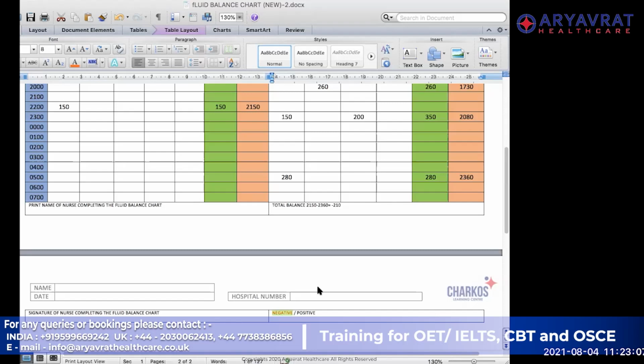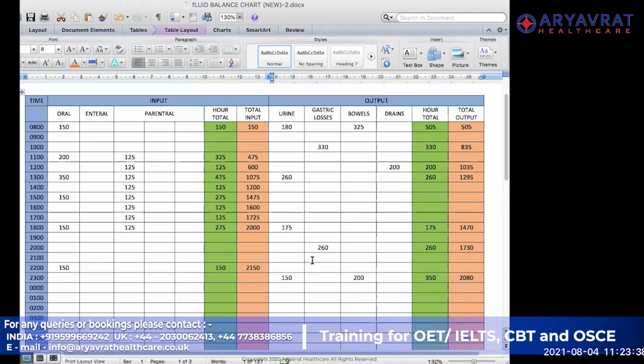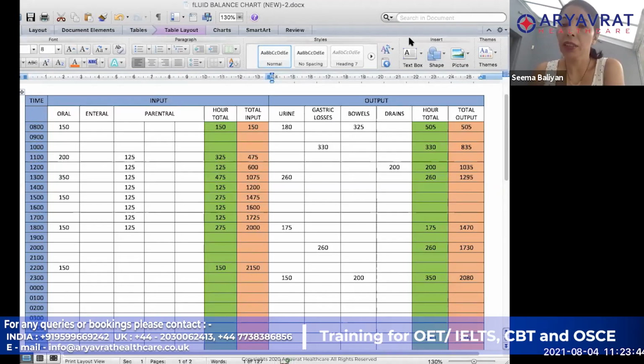Anyone has any question in this? As you can see, it is pretty straightforward. It is very simple. All you have to do is diligently note down all of the sections where there was input and all the sections where there was output, mark them properly, and calculate and add them properly as well. Any queries or any question till now? Agu, have you understood that? Please show me a thumbs up if you have understood so far.